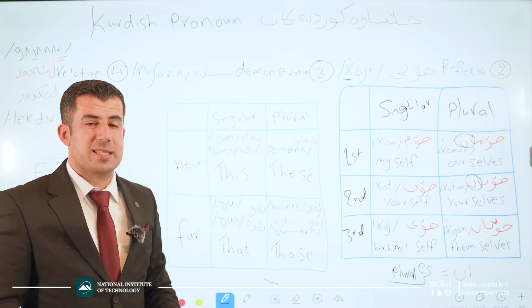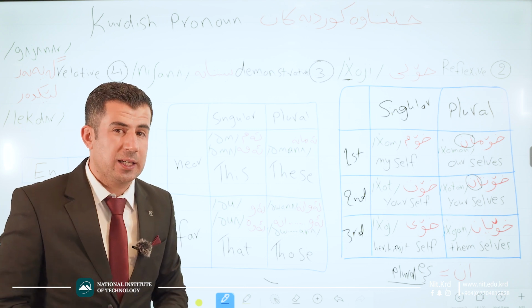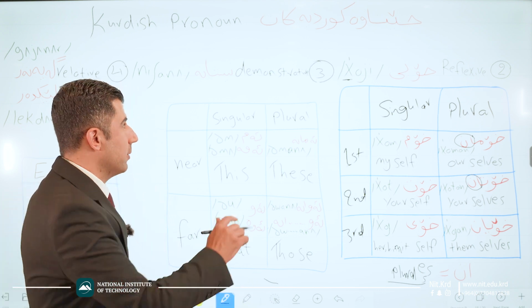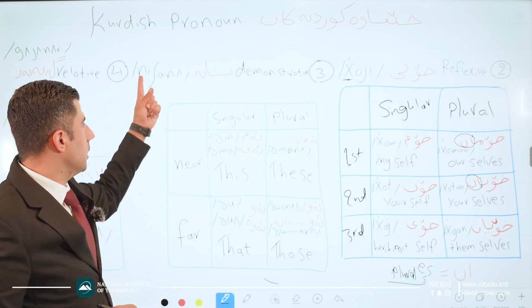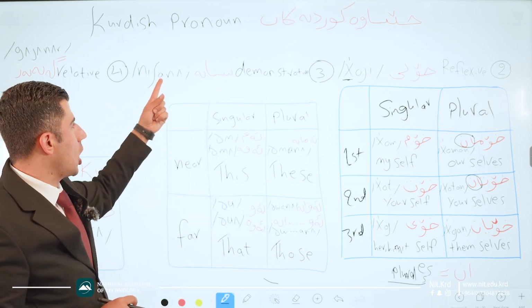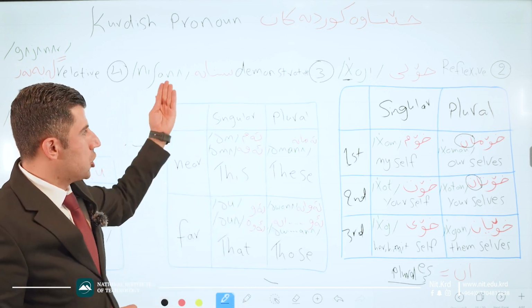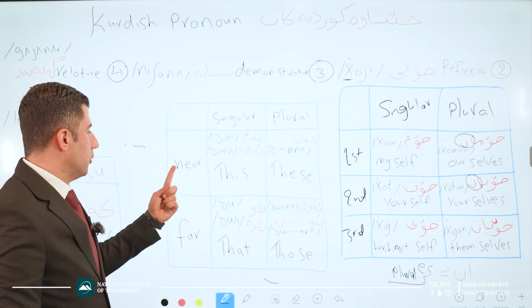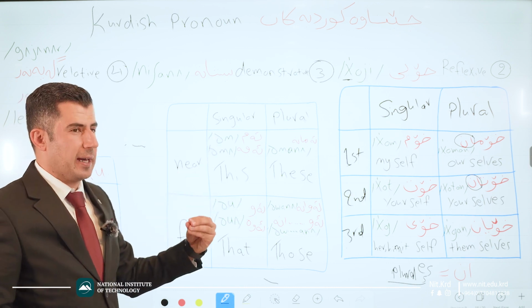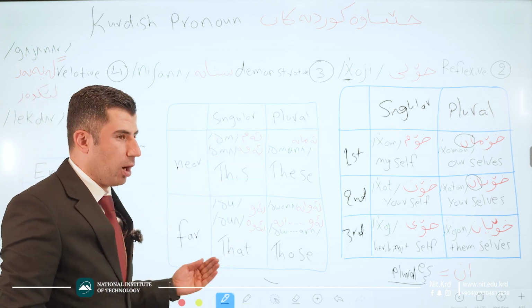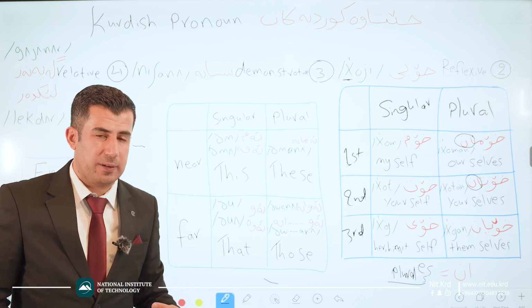In Kurdish language, we say jenawi nishana. Here is the pronunciation of nishana. Good. This set is for jenawi nishana. Nishana, okay, is a kind of demonstrative in English.